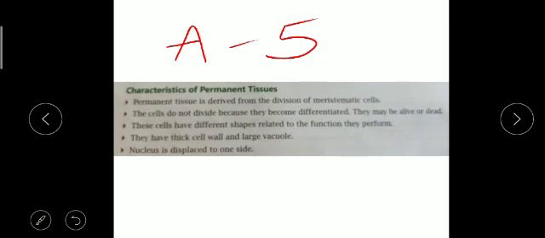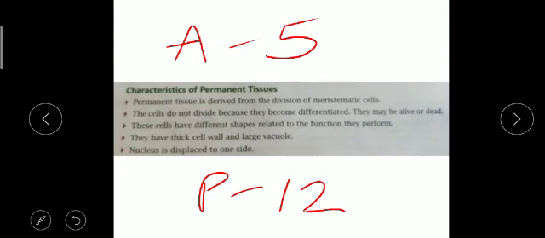Just open page number 12. On page number 12 you will see the paragraph above the table, 1.1 characteristics of permanent tissue. It is not clear here, so you can go through your book and you can write.